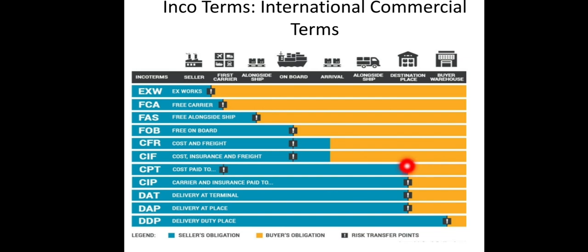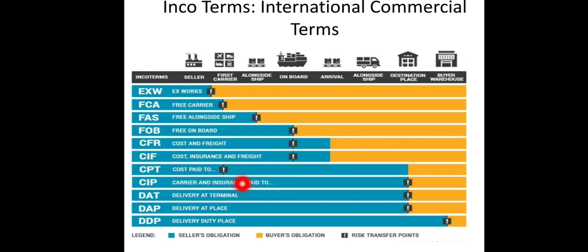If the importer says he wants the delivery of the goods at this place, then all the responsibility or all the cost will be borne by the exporter till it reaches the place of destination where he has told. Carrier and insurance paid to means here the exporter will pay for all the expenses until it reaches its destination, and also he will be responsible for all the activities that take place in this process.